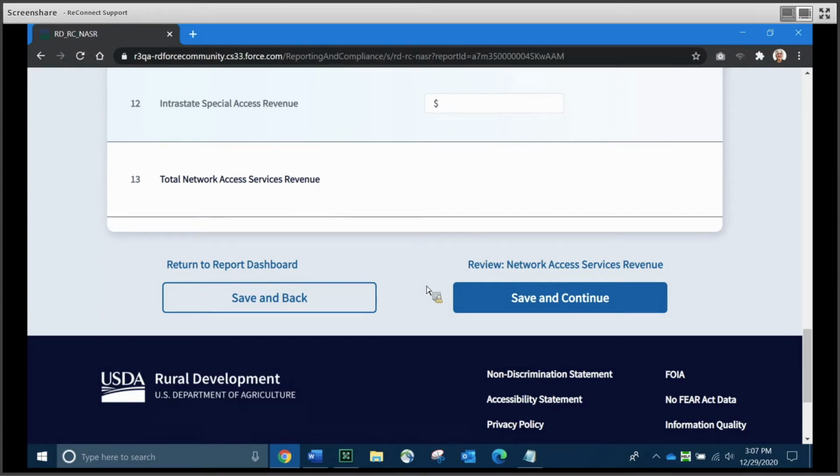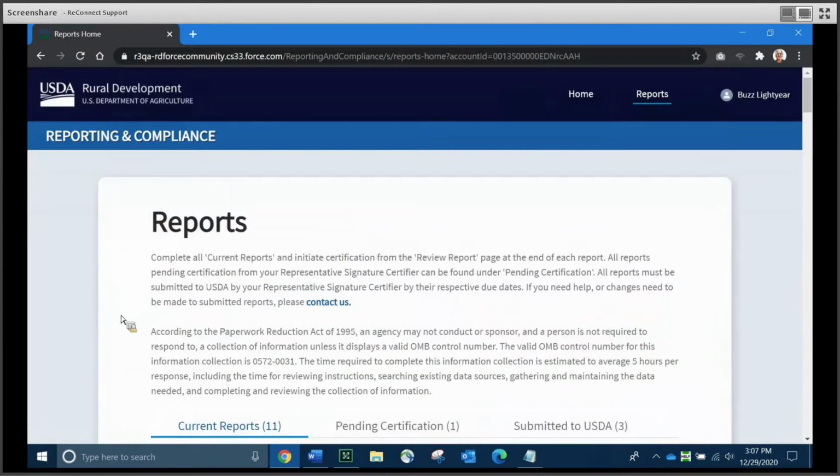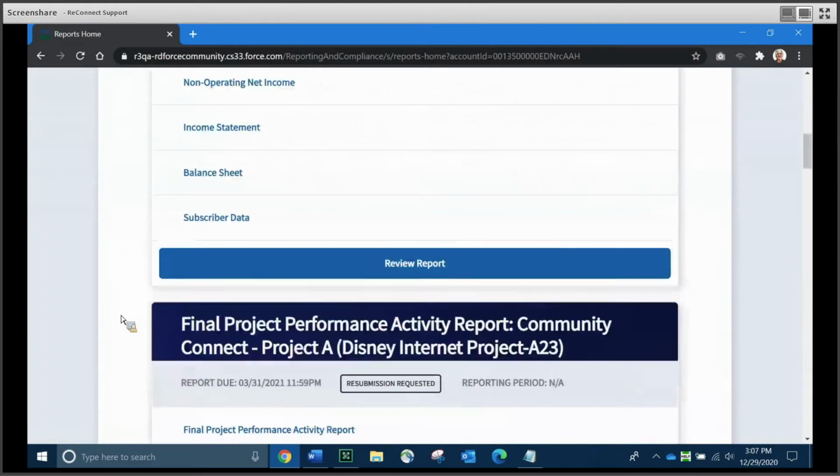Some reports in RNC, primarily the financial report and the system data report, have two pages for each schedule. We'll get into this a little bit more. One is a data entry page, the other is a report page. So it's kind of an intermediate step before moving on to the next schedule. I'm going to go ahead and exit out of this and go back to the reports dashboard for you.